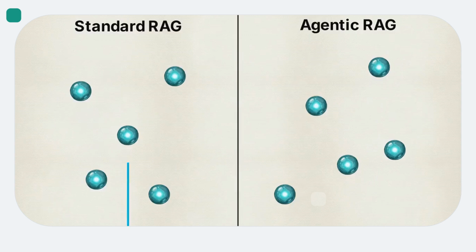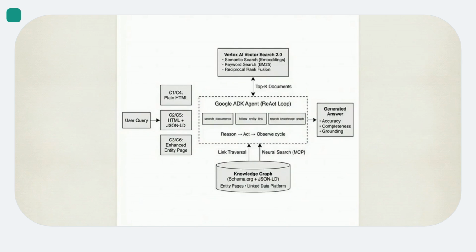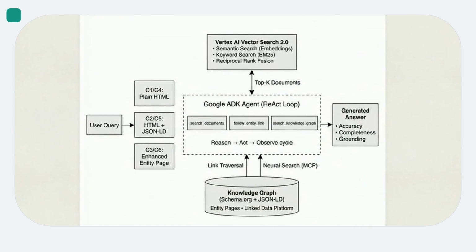Standard RAG performs a single pass of retrieval. Agentic RAG employs multi-step autonomous reasoning. This flowchart displays the architecture of an agentic search system. User queries are processed by an agent that orchestrates multiple external tools to build an answer. The engine driving this is the ReAct loop. The ReAct loop is a prompting framework where the agent continuously cycles between reasoning about what to do next, acting on that thought, and observing the result.